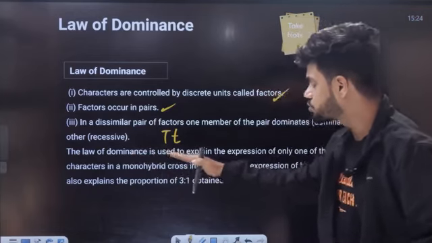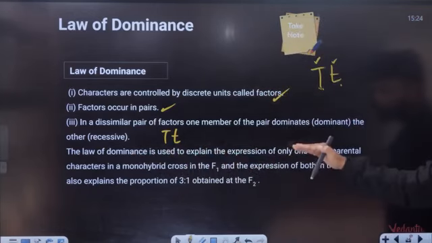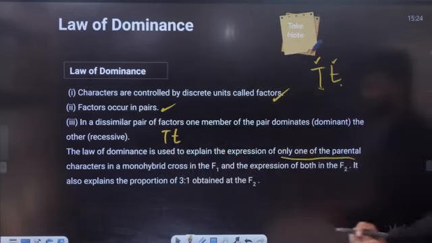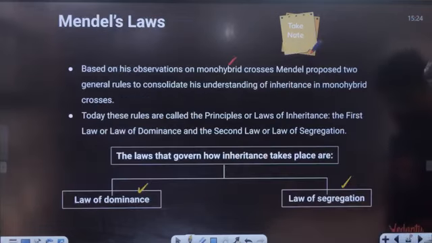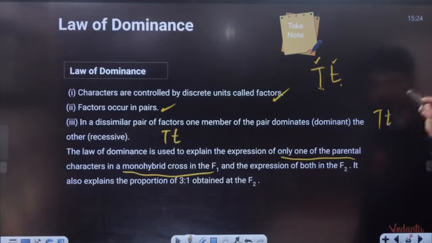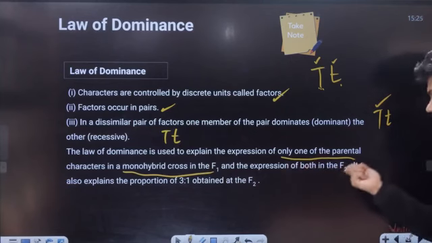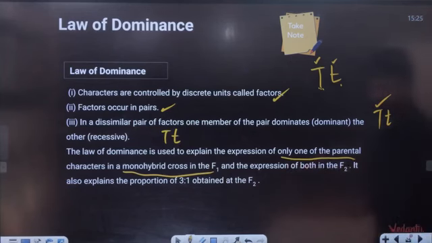Law of dominance is used to explain the expression of only one of the parental characters in a monohybrid cross in the F1. Yes or no? In the F1, we got capital T, small t, and only capital T was expressing. Why? Because this was dominant. And in F2, both are expressing, that is small t was expressing.